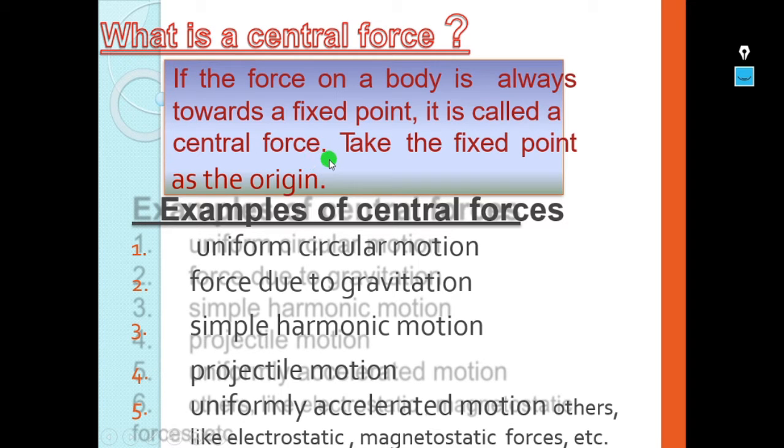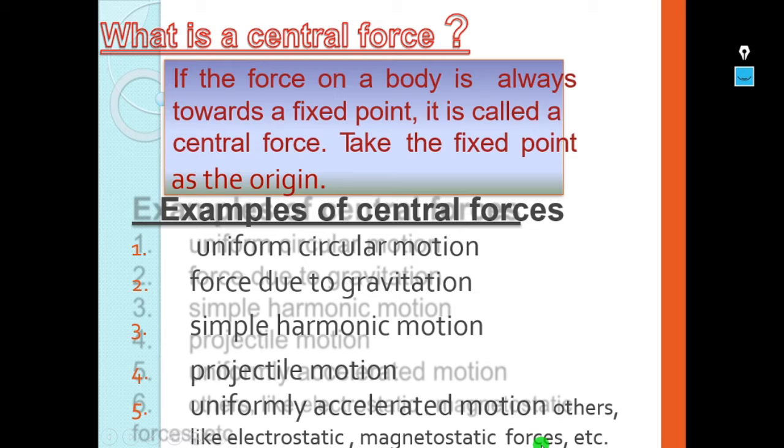That means that fixed point will be the origin. Examples of central forces are uniform circular motion, force due to gravitation, simple harmonic motion, projectile motion, and uniformly accelerated motion. Others like electrostatic and magnetostatic forces also come under central force.